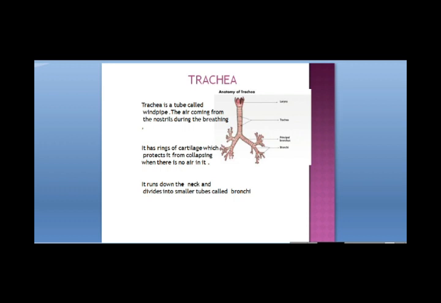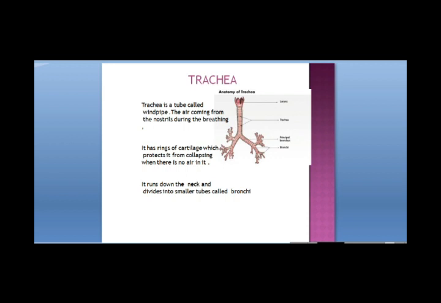See, the trachea has some rings around it. They are called the rings of cartilage. Cartilage is a very soft connective tissue. The trachea is supported by these rings, so that it does not collapse even when there is no air in it. Even when we are exhaling out, it is empty, they will not collapse. This trachea is not going to collapse.